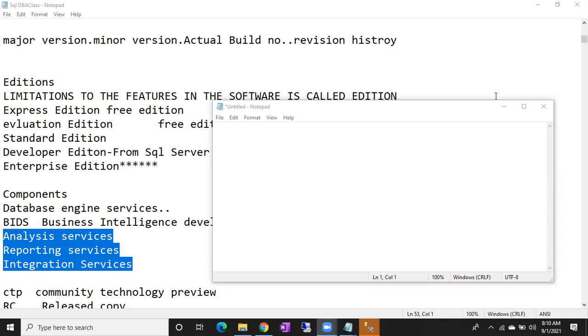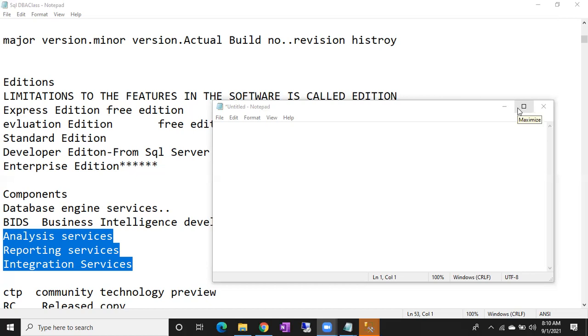Any questions, guys? So we learn only database engine services. Only database engine services. We are going to learn the database engine services completely. Right, fine. Any questions?